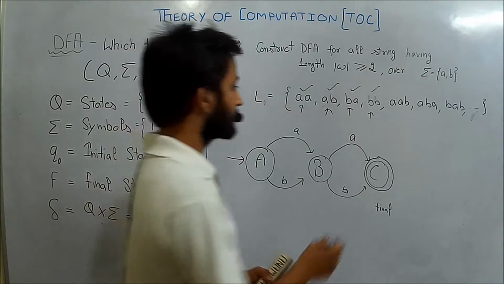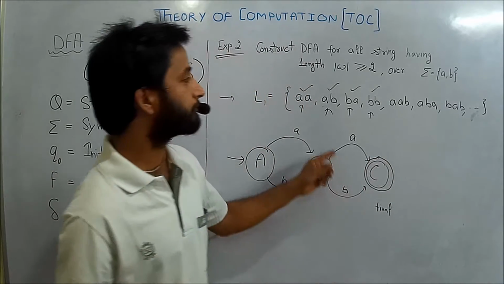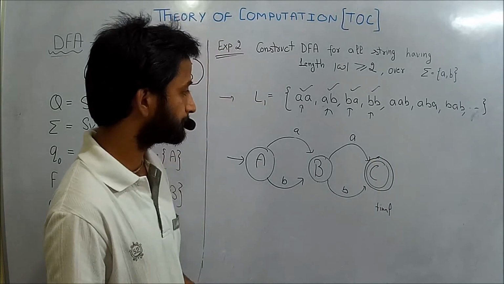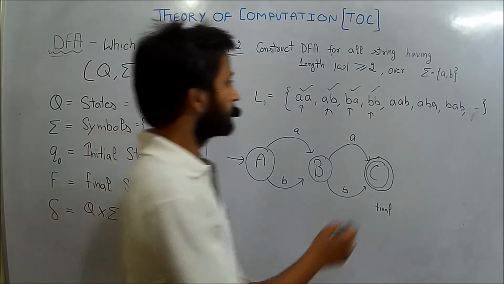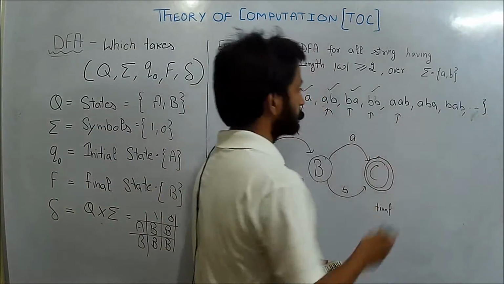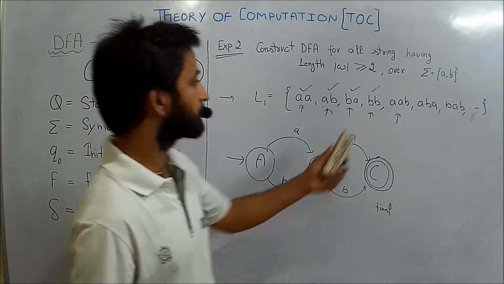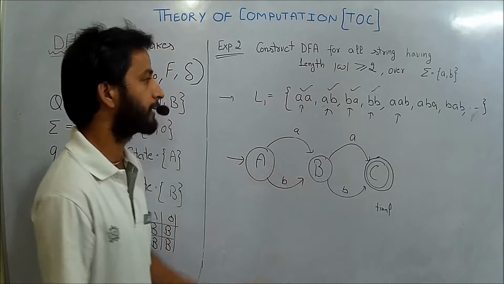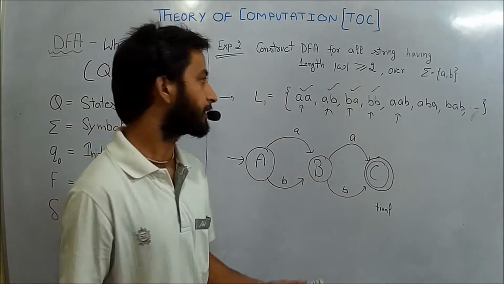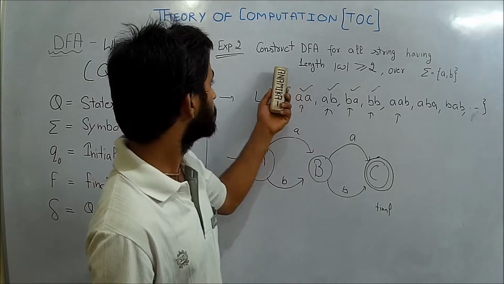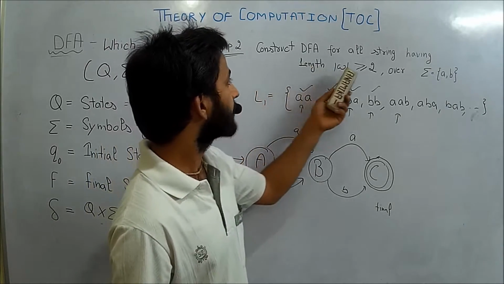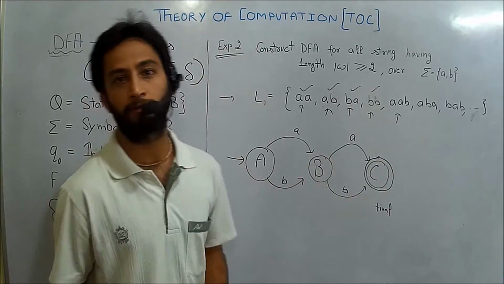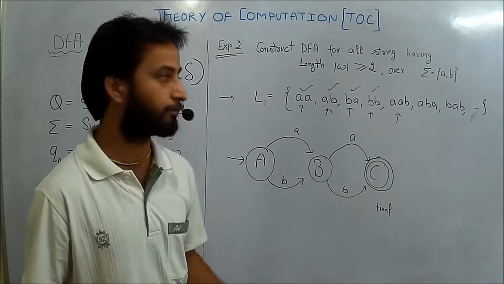But there is an issue: I have to show the transition of A and B at this state C. And there are also strings of length 3, of length 4, of length 5, and so on up to infinite. I have to accept those strings too, because the expression says that it will accept all the strings of length more than 2, and that may be 3, 4, 5, or 6.